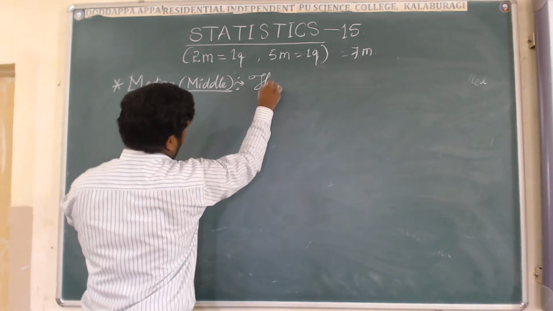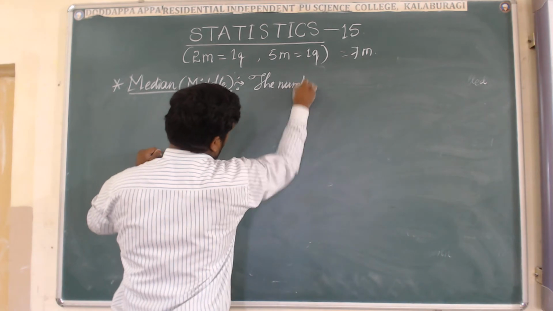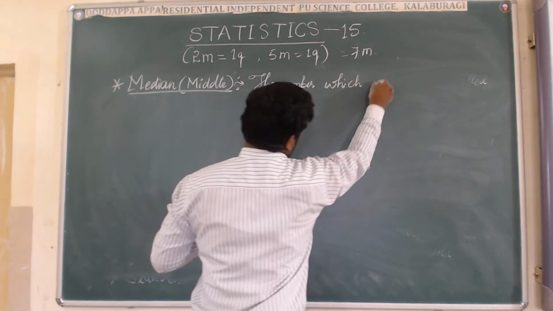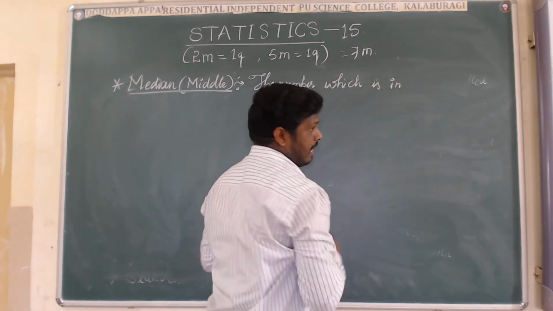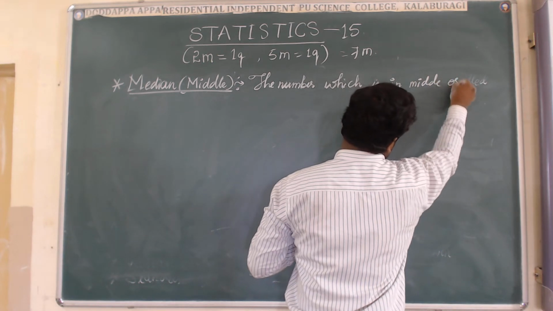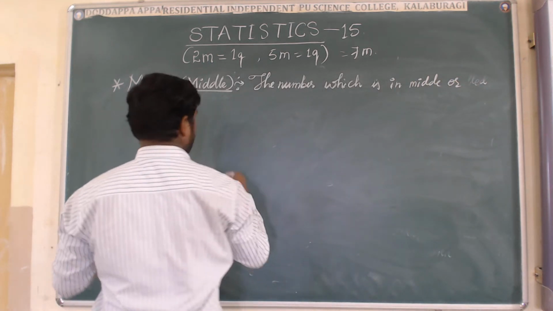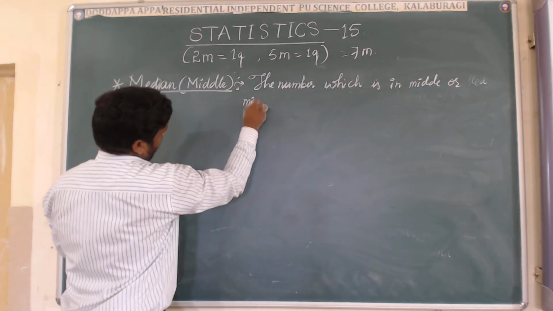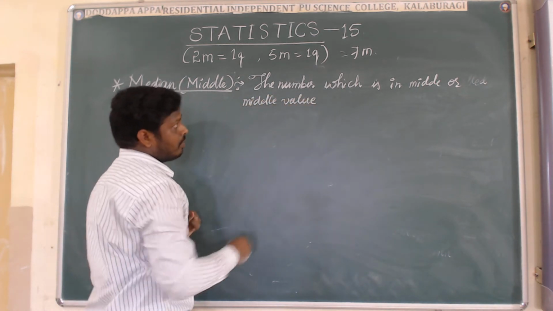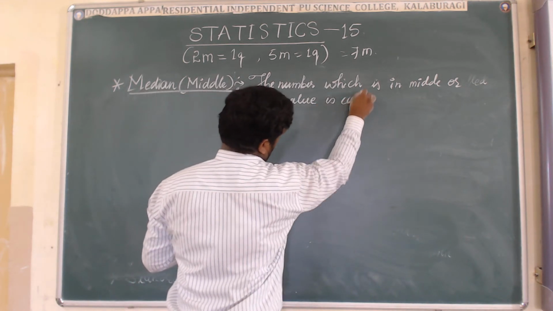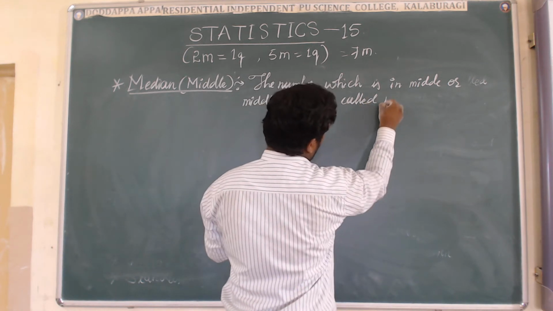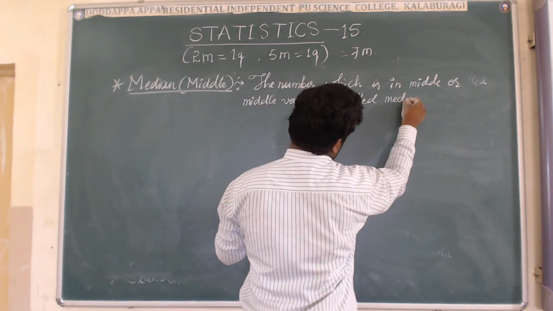The number which is in the middle, or the middle value, is called the median.